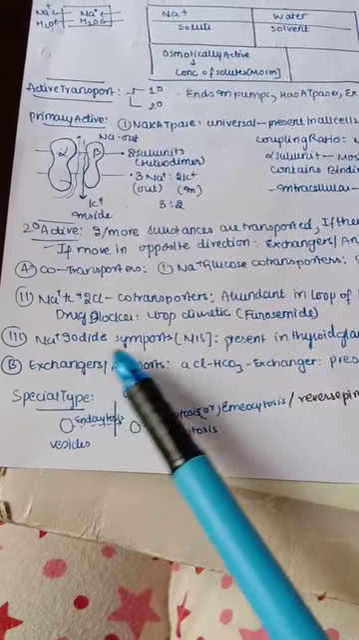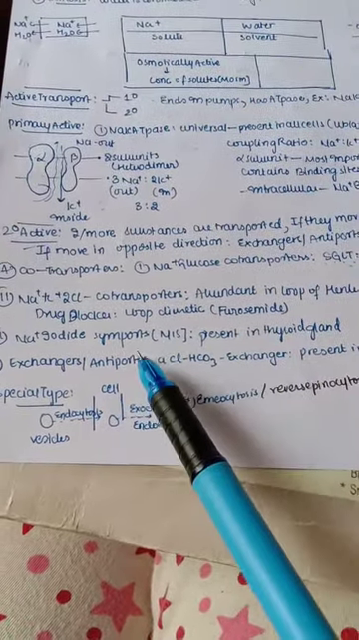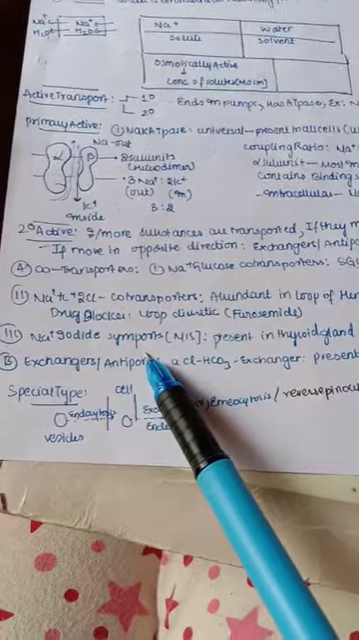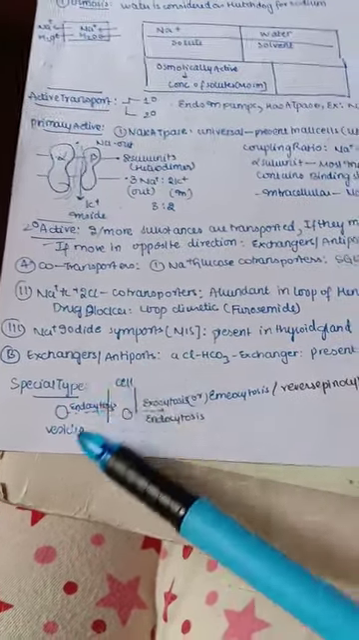And next we have the sodium iodide symport. This is mainly present in the thyroid gland. It simultaneously takes the sodium and iodine at a time into the cell. And next, coming to exchangers or antiports, that is, opposite in direction.